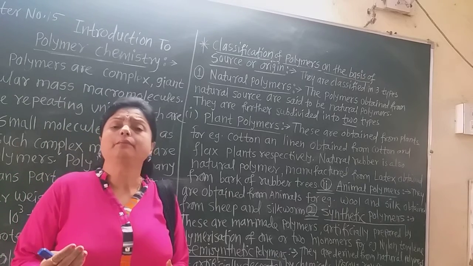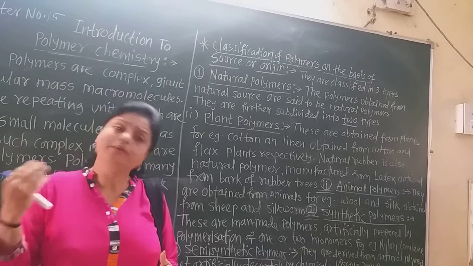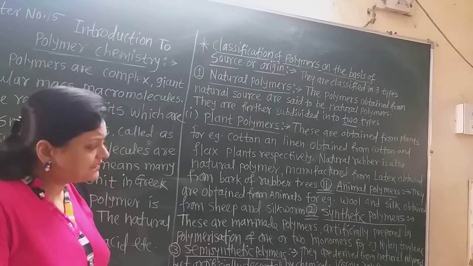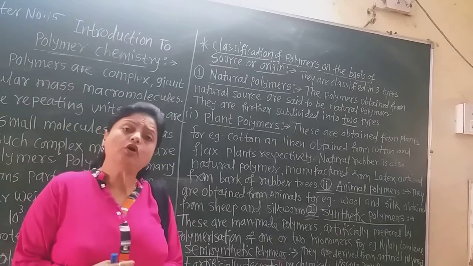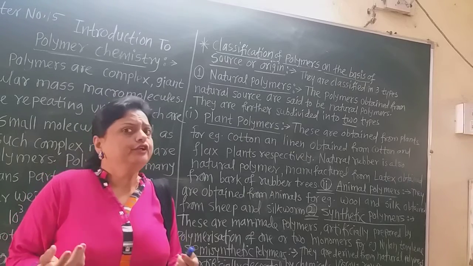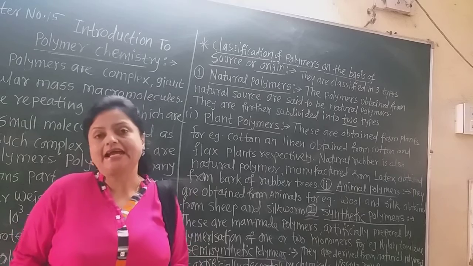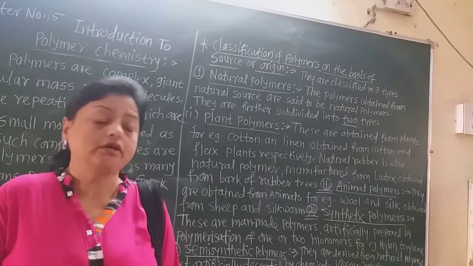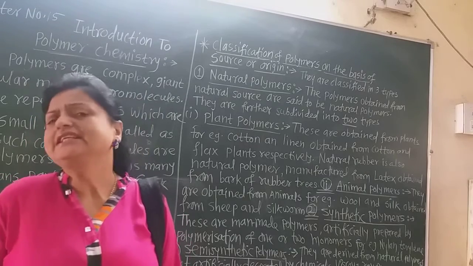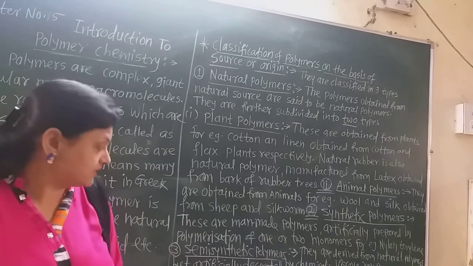If they are prepared from more than two monomers of different types, they are called copolymers. The best examples of these synthetic polymers are nylon and terylene. We use clothes and wires made of nylon, and there is the textile made from terylene. Now these are the synthetic polymers.